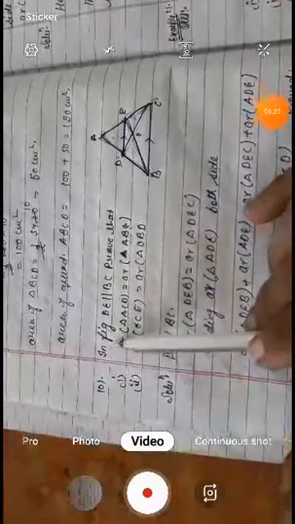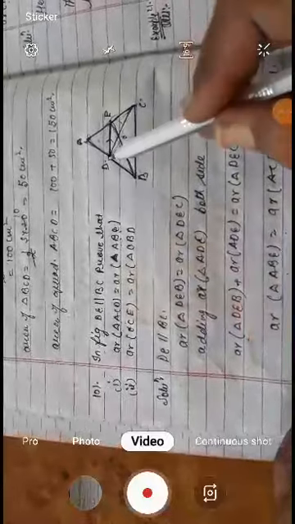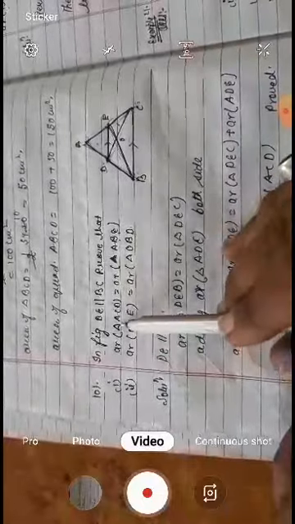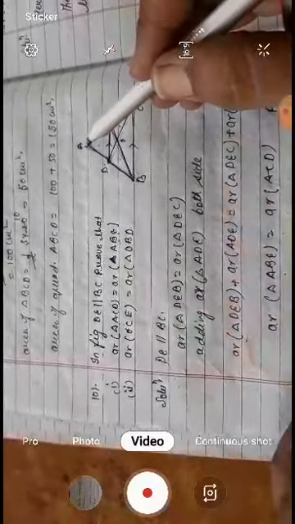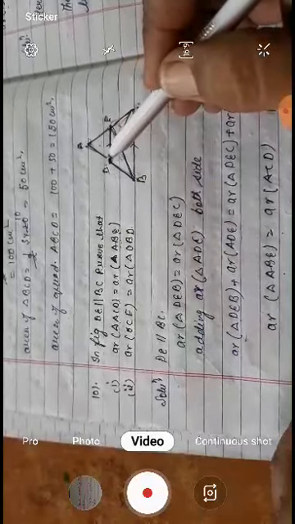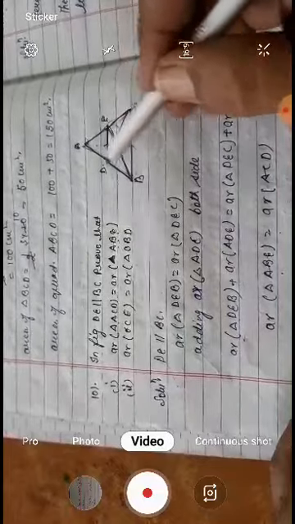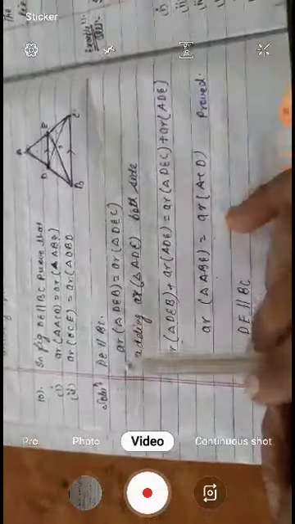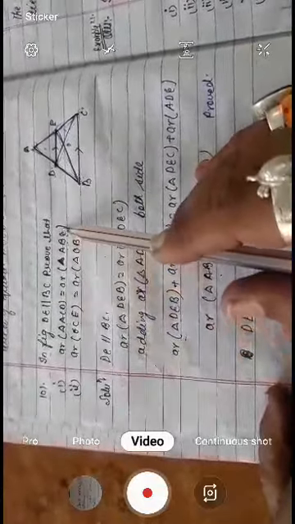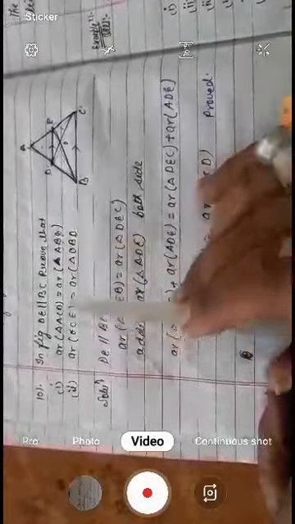Look at the proving in the figure. BE is parallel to DC, DE is parallel to BC. Prove that area of ACD is equal to area of ABE. It means we get only this area. We know that DE is parallel to BC. Firstly, we have to prove the first part, then after that the second.